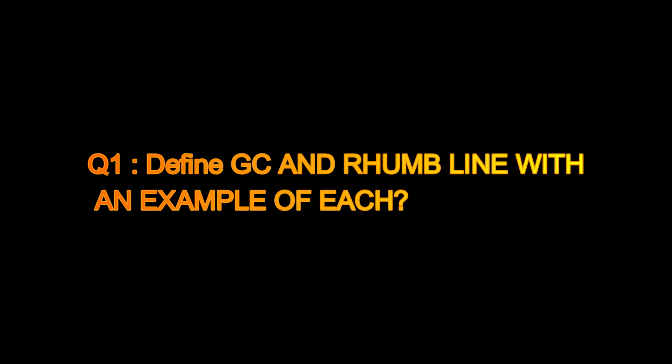In this video I have discussed some of the past questions which have been asked in previous ATPL orals and can be expected in the future ATPL exams as well. So let's start with the most basic question of a general viva. Define great circle and rhumb line with an example of each.